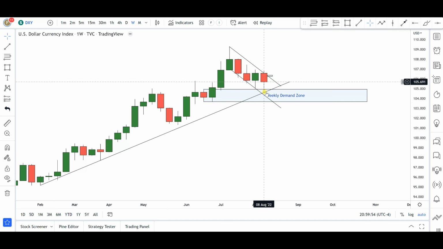And from there the bears came into the markets and we got a nice push to the downside, even though towards the end of the week the bulls came into these markets and flexed their muscles. And as you can see here, this week is now forming a pin bar, okay. Closed the pin bar after price had dipped into this weekly demand zone area, okay. That was formed as a result of this break of structure right here, okay.